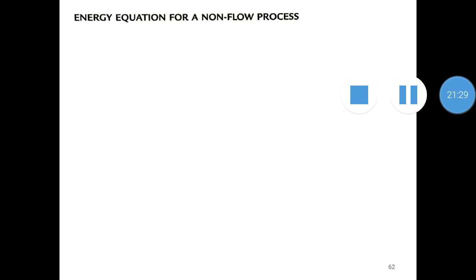Now, energy equation for non-flow process. What is a non-flow process? Processes in closed systems, like expansion and compression of gases in a cylinder with a piston, can be considered non-flow processes. So the potential energy and kinetic energy terms in the case of such processes are negligible, so in the previous equation we can neglect potential energy and kinetic energy.